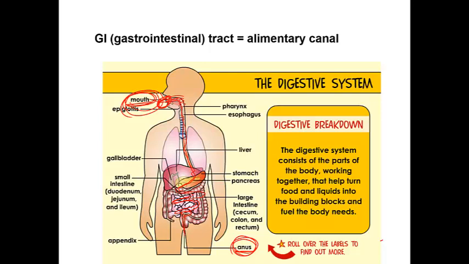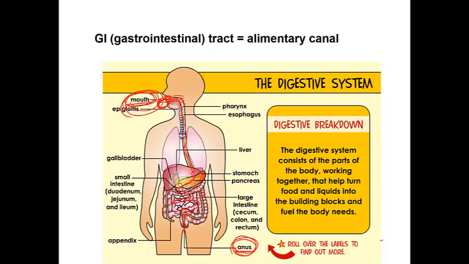It digests in your mouth by the effect of saliva, which is secreted by the salivary glands. The salivary glands are helpers. They help the digestive system to digest the food.